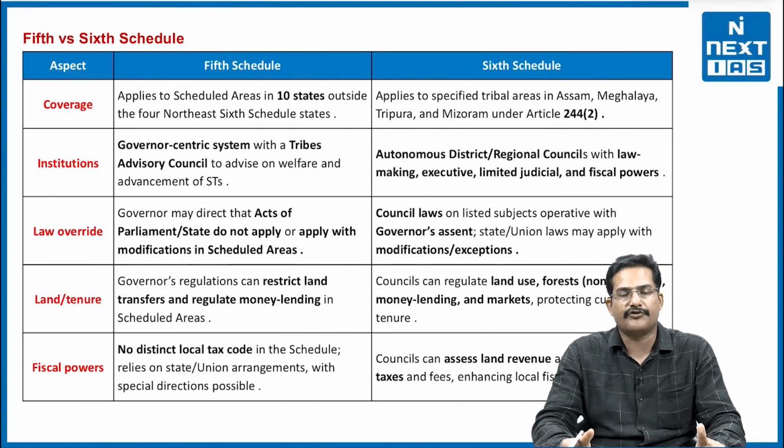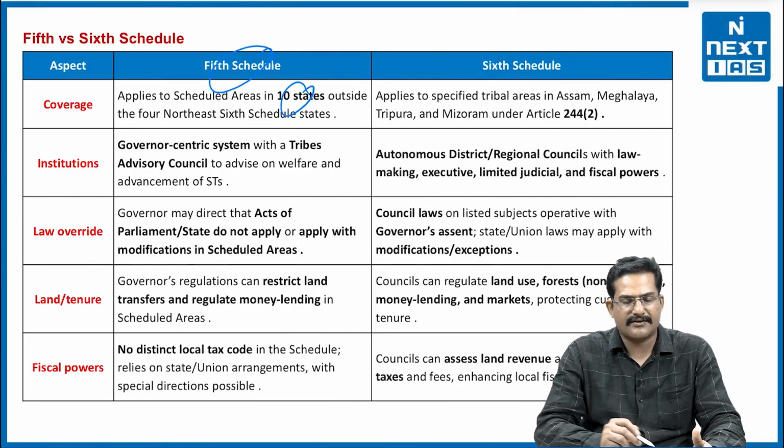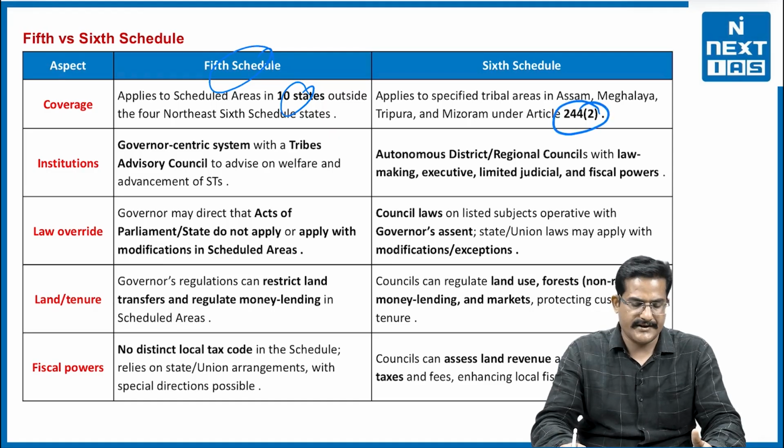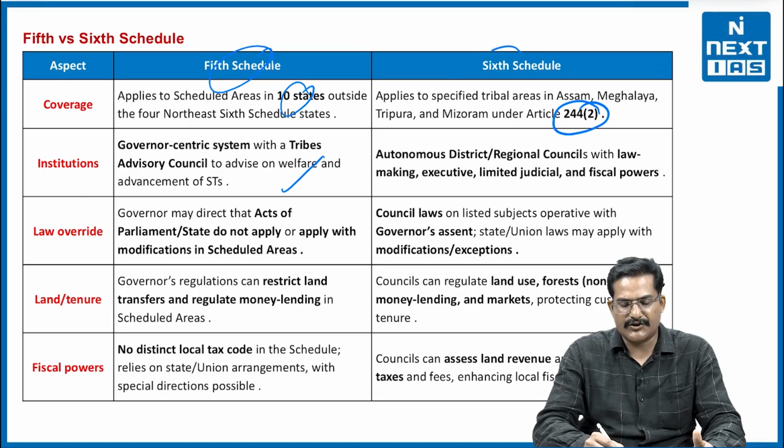Now what is the difference between 5th Schedule and 6th Schedule areas? Basically the 5th Schedule applies to 10 states outside these ATMM states, which are in the 6th Schedule, that is again Assam, Meghalaya, Tripura and Mizoram, under Article 244 clause 2. Now a governor-centric system is there in the 5th Schedule area with the Tribal Advisory Council. At the same time, in the 6th Schedule area there are autonomous councils.